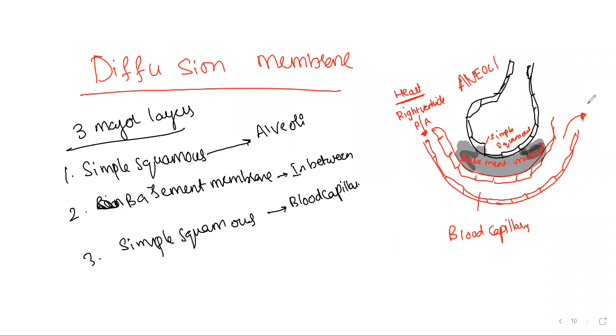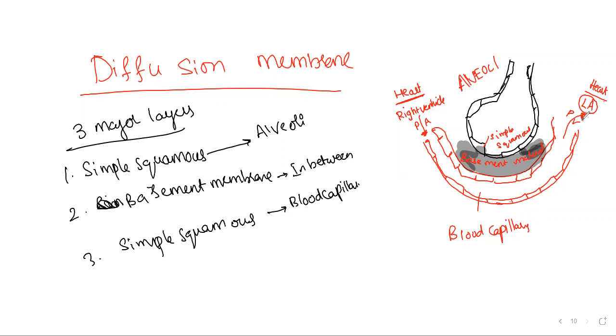Okay, then to which part is it going? If I say it is going to the heart, very good, the left atrium, with the help of the pulmonary vein. This clarity is required for us in the coming days.